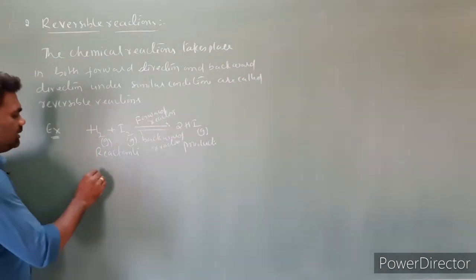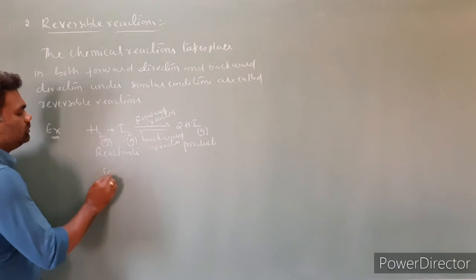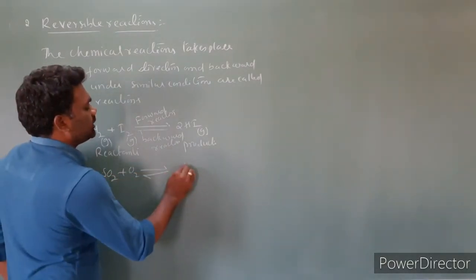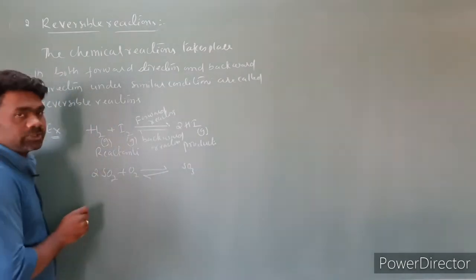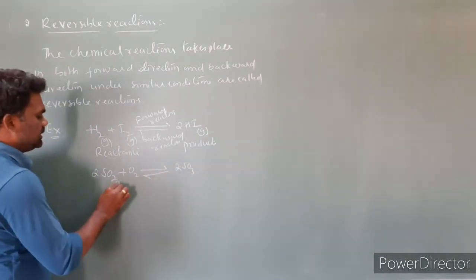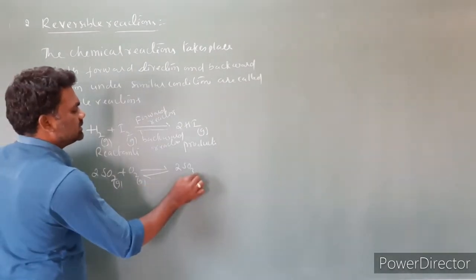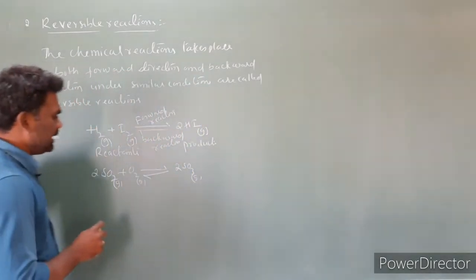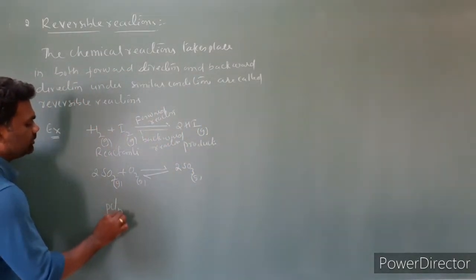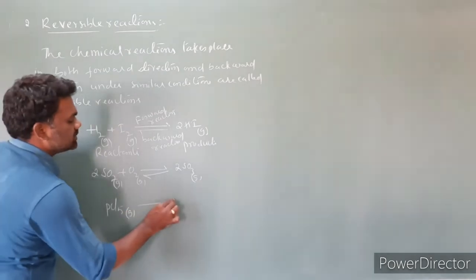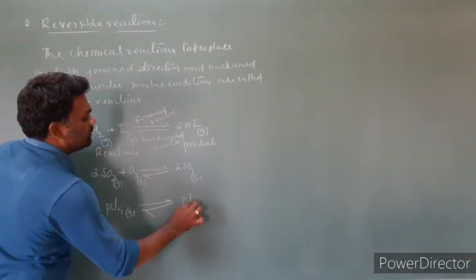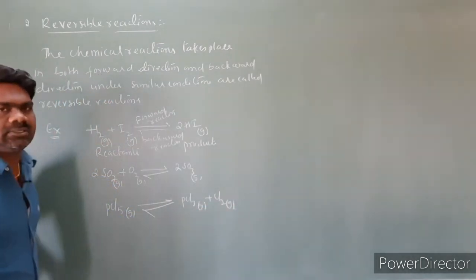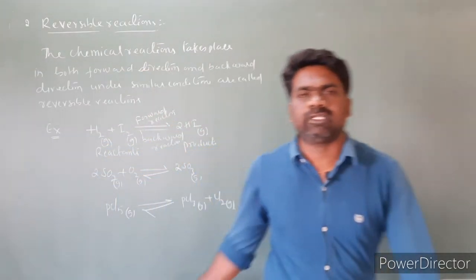Example 2, I'm taking another example: 2SO2 plus O2 gives rise to 2SO3. This is a gas, and this is a gas. So this is another example of a reversible reaction. I'm taking another example, PCl5. PCl5 is a gas, which gives rise to PCl3, a gas, plus Cl2, a gas. This is another example of a reversible reaction.